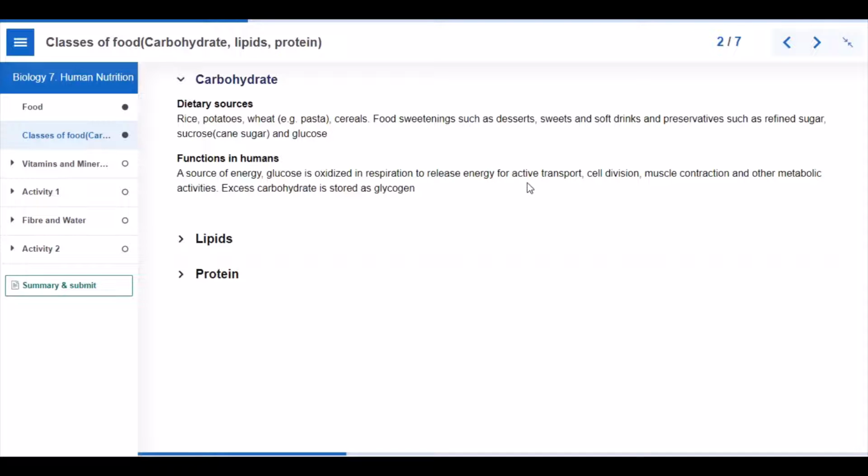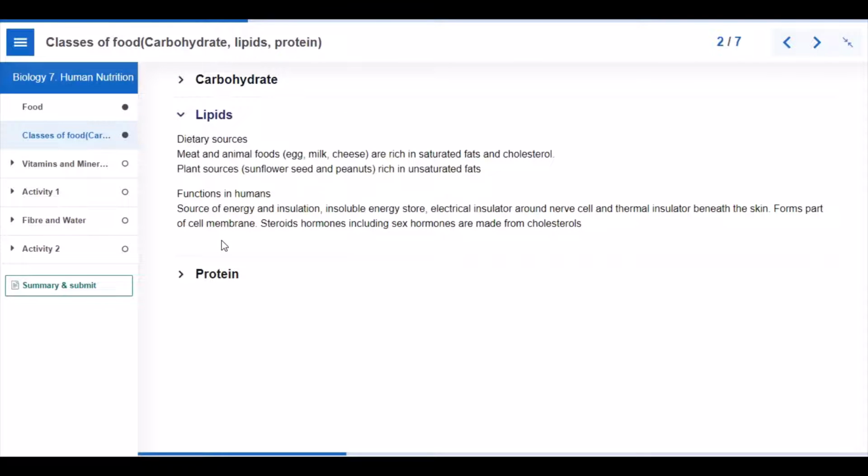to release energy for active transport. It also aids metabolic activities, and excess carbohydrate is stored as glycogen.